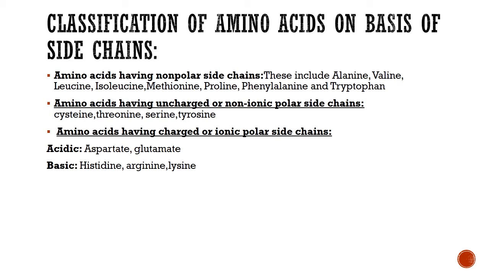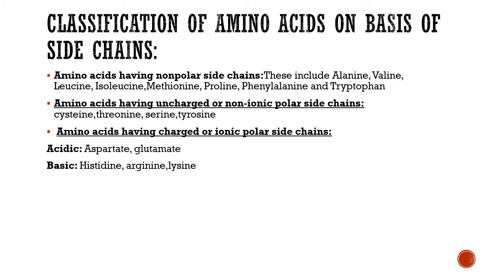Amino acids having uncharged or non-ionic polar side chains are mainly cysteine, threonine, serine, and tyrosine. Among them, serine, tyrosine and threonine are hydroxyl group containing amino acids.